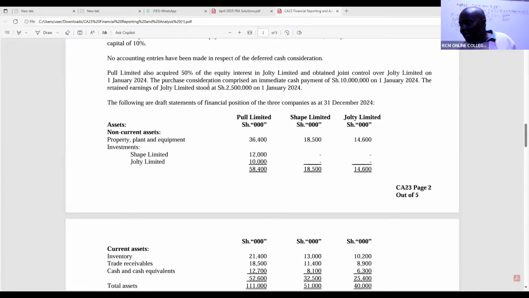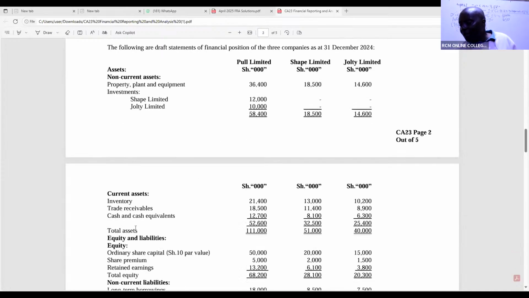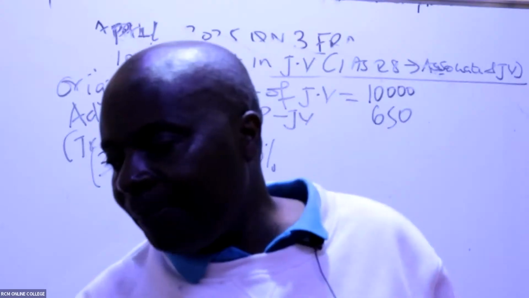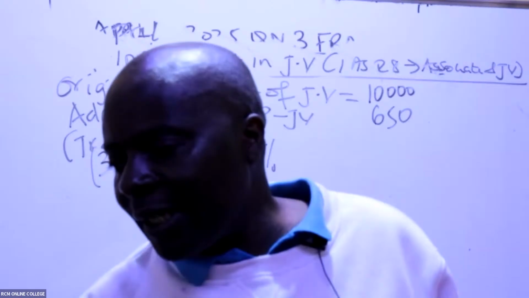The retained earnings at acquisition date was worth 2,500. How about retained earnings at the financial reporting date? You can see retained earnings here is 3,800. So the profit here will be 3,800 minus the 2,500. Take 50% of that. I hope that's a little bit clear now.